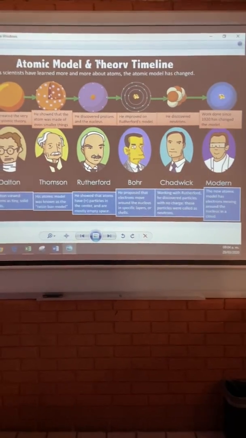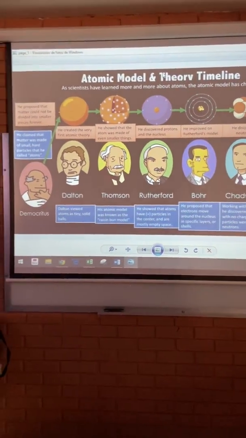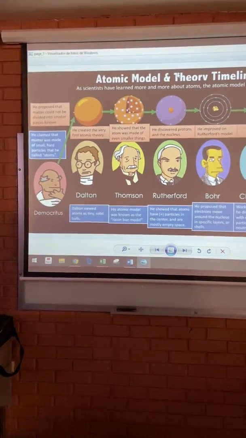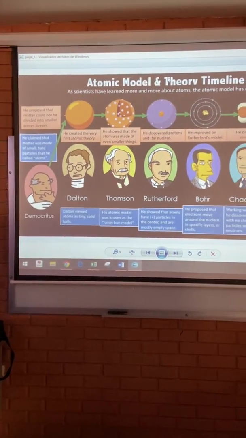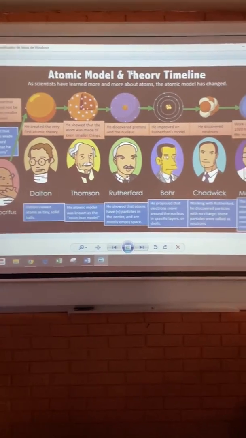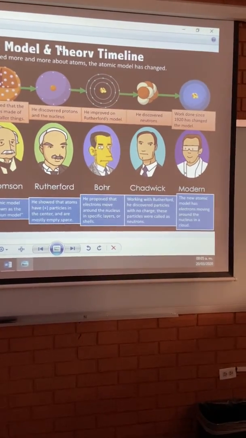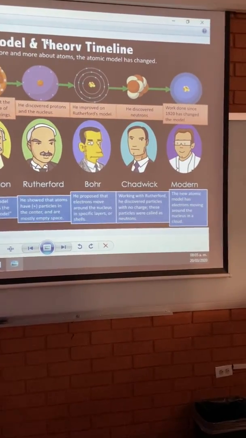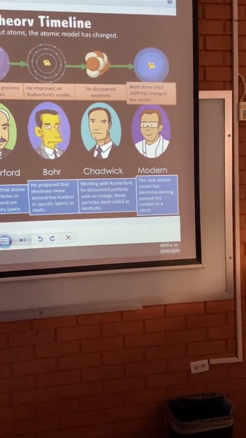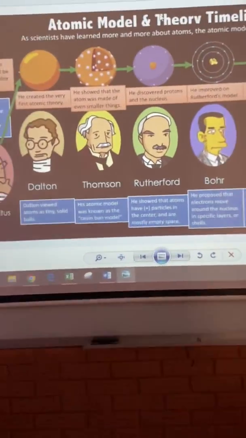Here we can make a comparison of all the atomic models, and that's what I'm looking. You need to understand the difference of all these guys, of Democritus, Dalton, Thomson, Rutherford, Bohr. I don't know why Bohr is like a Simpson people. Chadwick, and the last one, the modern theory of the atoms. But we start with this.